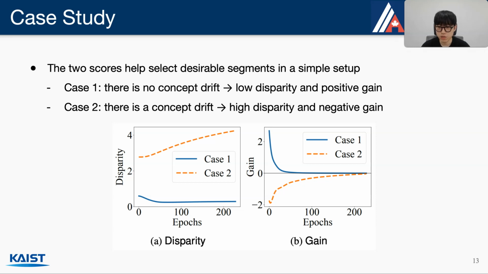However, for case 2 with a concept drift, which is our undesirable segment, the results show the opposite trend: the disparity score is high compared to the non-drift case and the gain score is negative. We can also find that the gain value converges to 0 for both cases, as a converged model has nothing to further gain, but the disparity value does not, as it indicates drift severity.